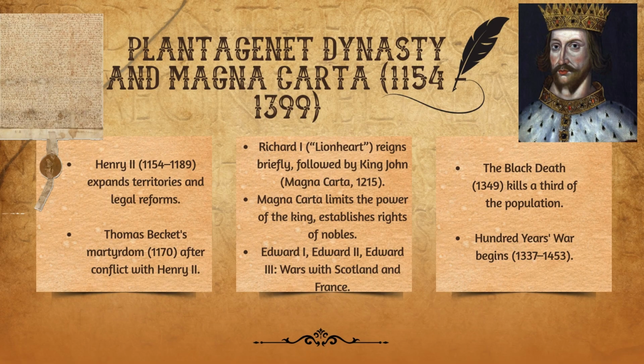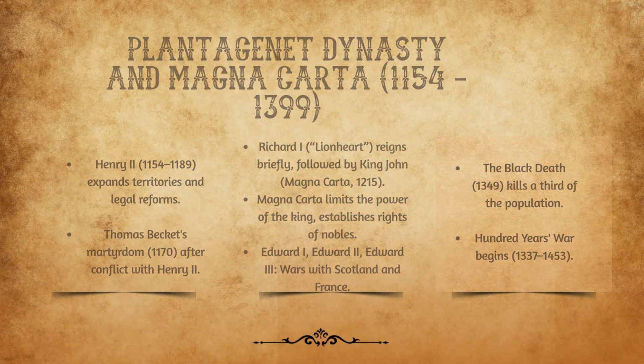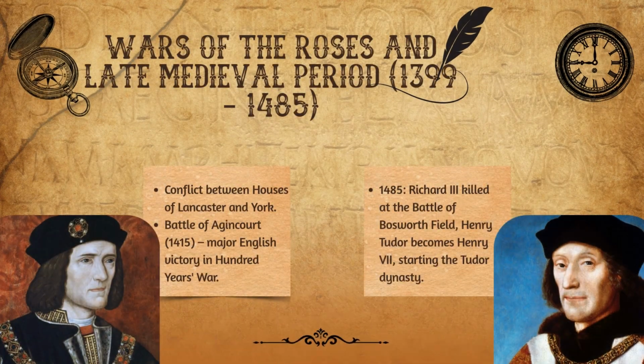The period is also marked by the reigns of Kings Edward I, Edward II, Edward III, and the wars with Scotland and France. The Black Death, 1349, kills a third of the population. The 100 Years' War begins, 1337-1453. The Wars of the Roses and the late medieval period, 1399-1485. The era witnesses the conflict between the houses of Lancaster and York. The Battle of Agincourt, 1415, marked a major English victory in the 100 Years' War between the kingdoms of England and France. Another important event took place in 1485 when King Richard III was killed at the Battle of Bosworth Field. Henry Tudor becomes King Henry VII, starting the Tudor dynasty.